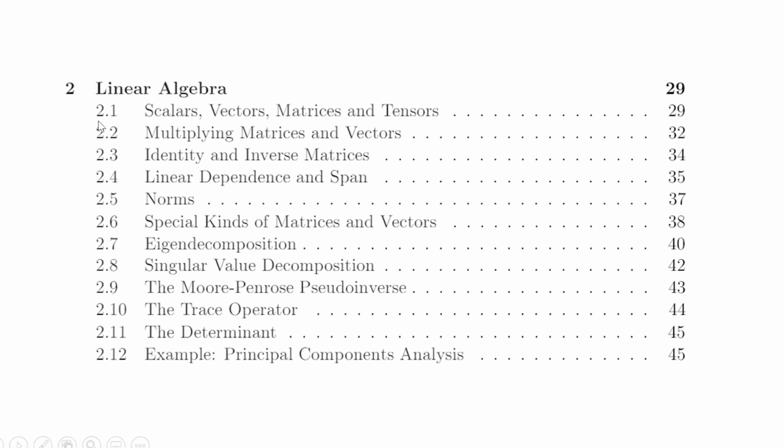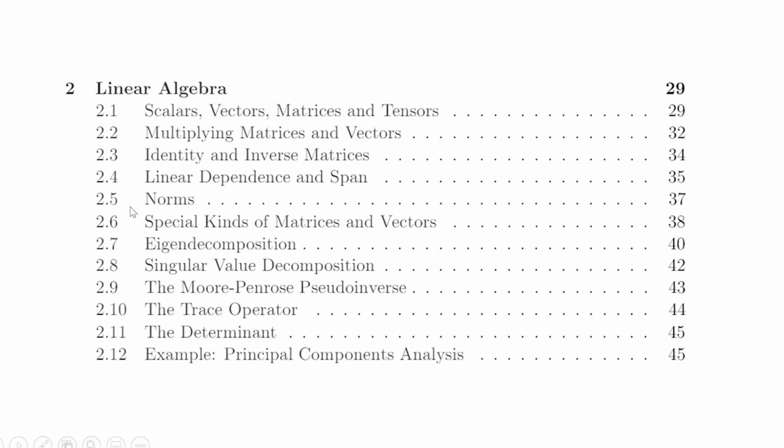Each of these sub-chapters here has a lecture that's tied to it, or more than one. The first lecture we just introduced, and in the next lecture we introduce the basic mathematical objects we'll be dealing with in linear algebra: scalars, vectors, matrices, and tensors. The first couple of lectures are just talking about some basic operations we can do on these matrices and vectors. 2.4 is the first kind of difficult lecture where we introduce some uniquely linear algebra ideas like linear dependence and span. So that's a bit of a long lecture, but it's one of the most important ones here.